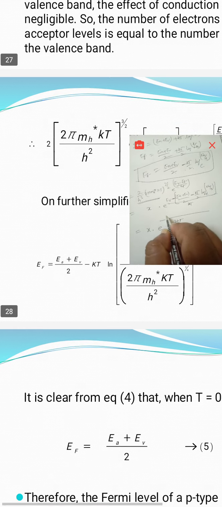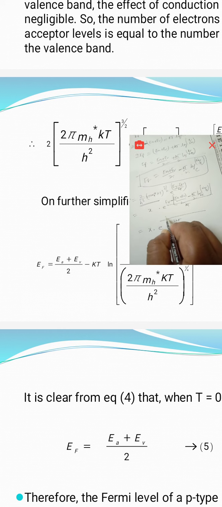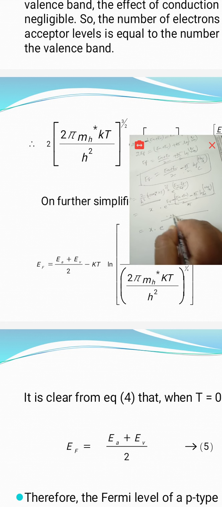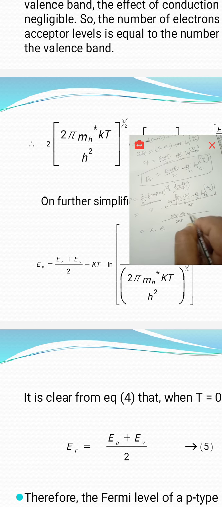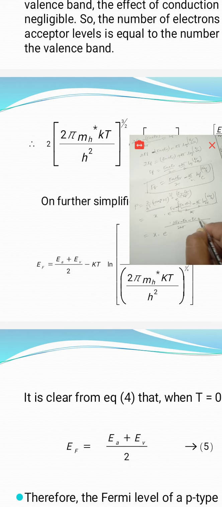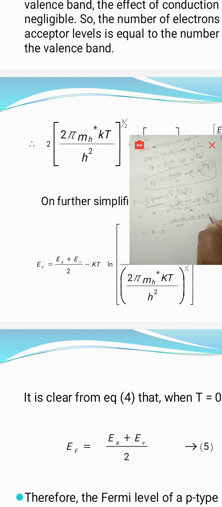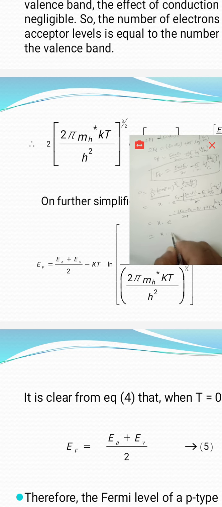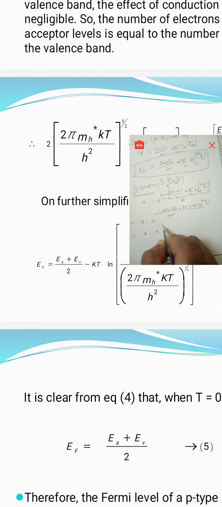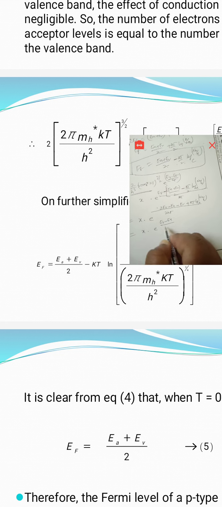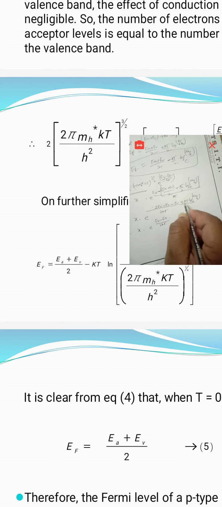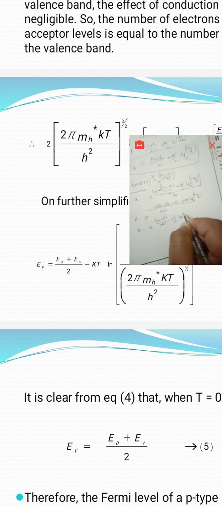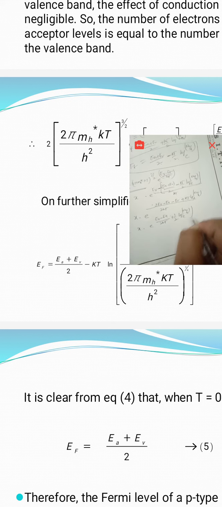Here, by 2 KT, that is 2 EV minus EA minus EV plus KT log NA by x base e. That is x into e power of (2 EV minus EV), that is (EV minus EA) by 2 KT, plus here KT by KT gets cancelled, plus 1 by 2 log NA by x base e.